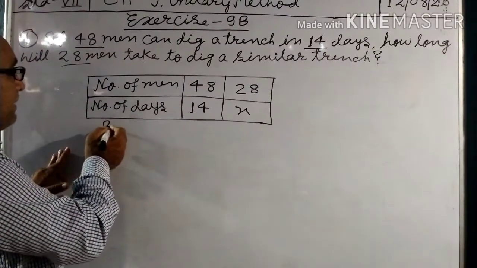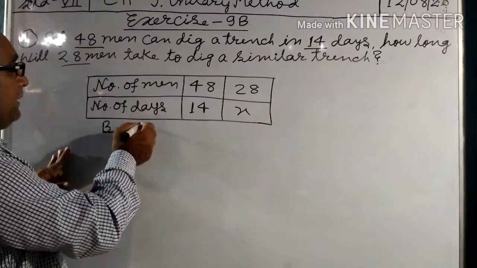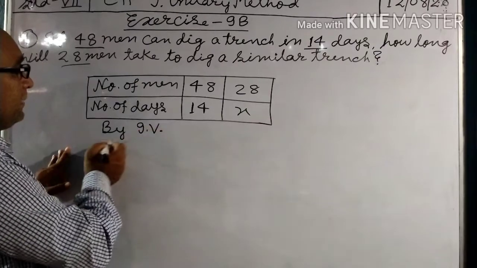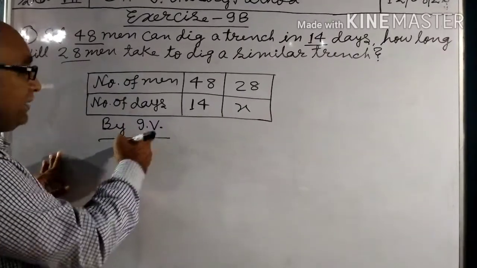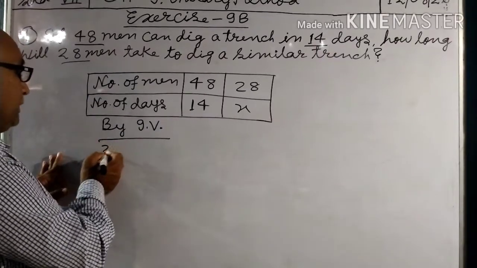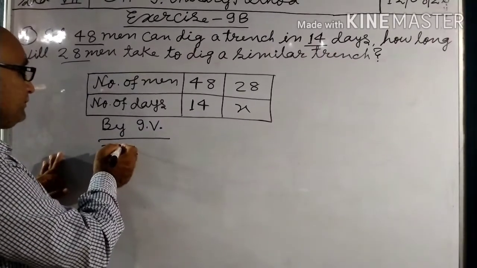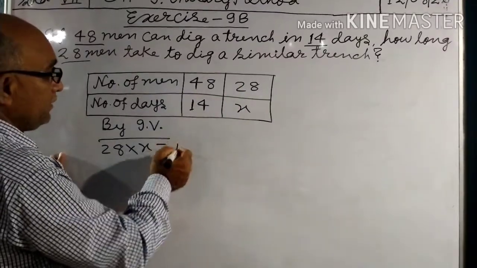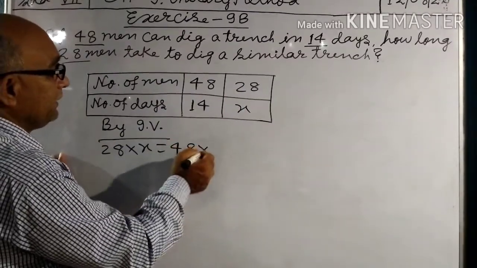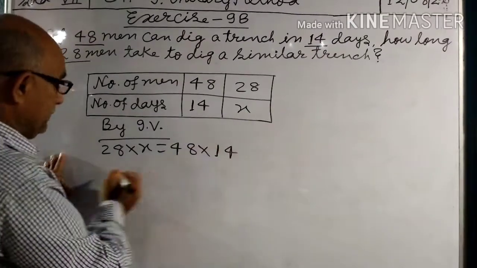By inverse variation, that means by IV, 28 into x equals 48 into 14.